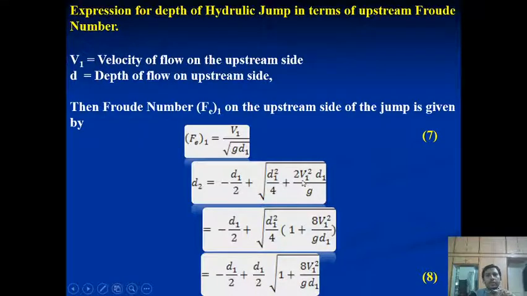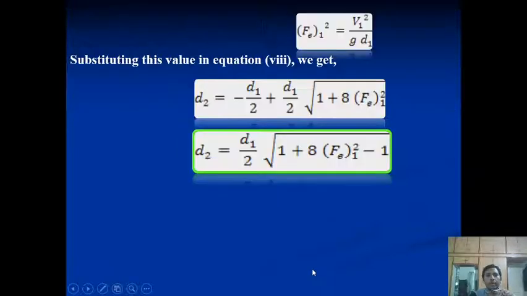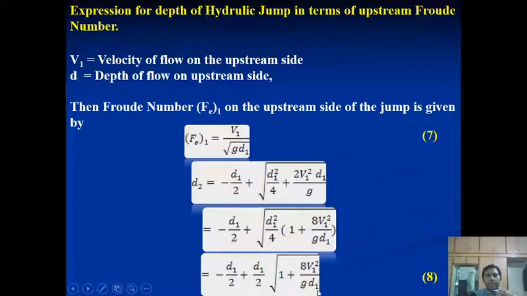Now inserting those, simplifying this equation, take the 4 as common so that we get the values in the form of the Froude number v1 by under root of g d1. So v1 by under root of g d1 is considered as the Froude number.